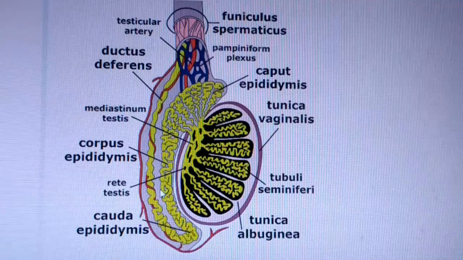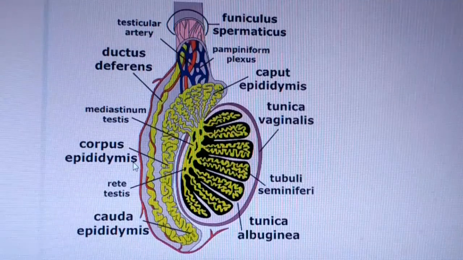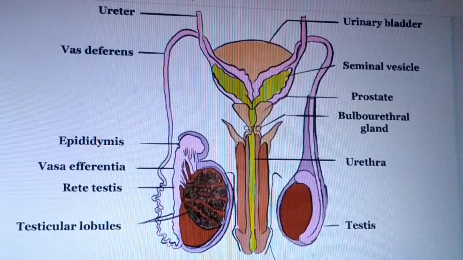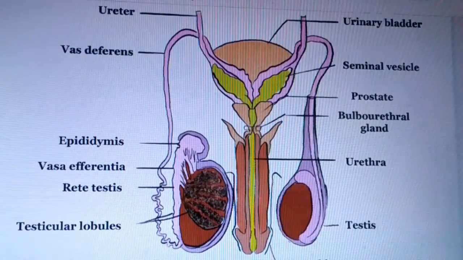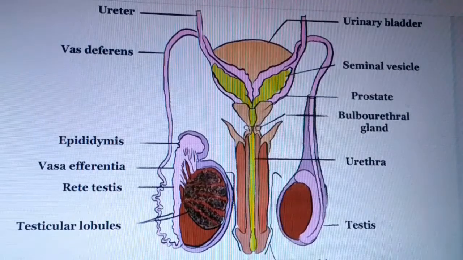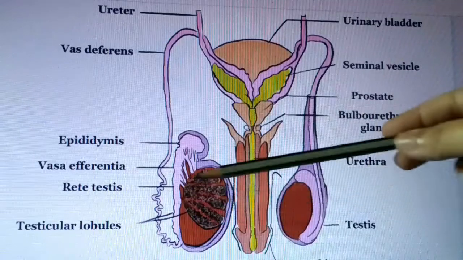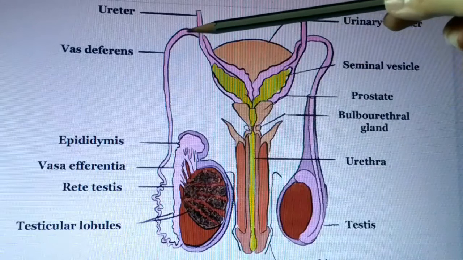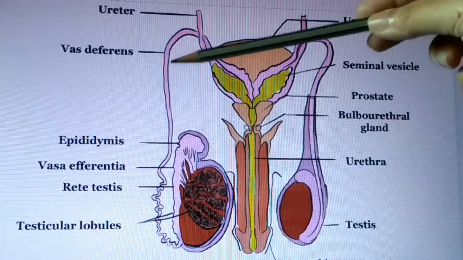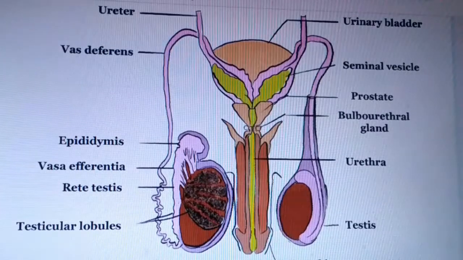After that we come to the structure of vas deferens. The other structures of the male reproductive system, we understand from this diagram. Vas deferens means this area. This is testis, this is epididymis. Epididymis further goes to this longitudinal tube, that is vas deferens. Now what is the function of vas deferens?